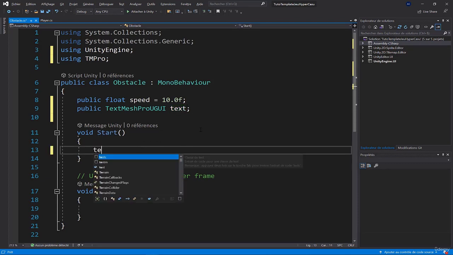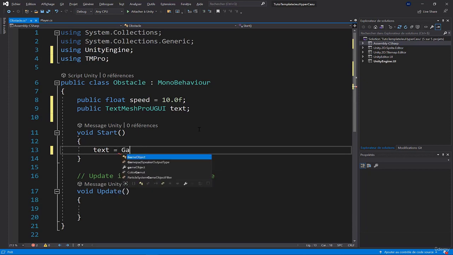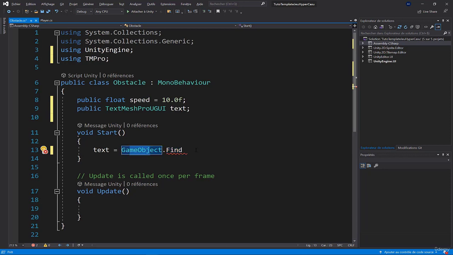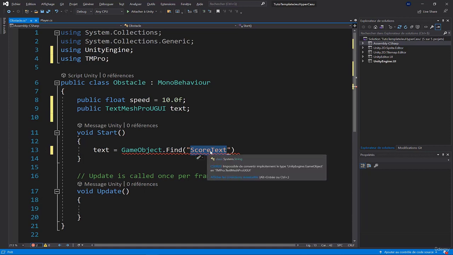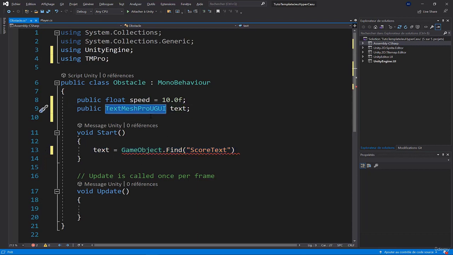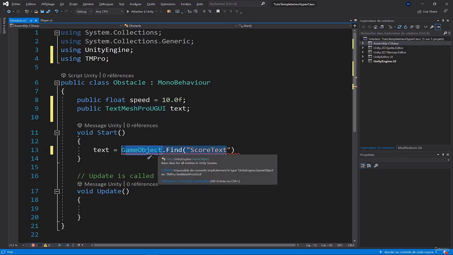I'll say that text is equal to GameObject.Find. Find will allow me to search for a game object that is present on the scene. In brackets and in quotes, I pass the name of the object I'm looking for. That's why you have to remember the name you gave, because it's exactly this name that you have to put here to search for this object by its name. This function retrieves a game object, except that text is of type TextMeshProUGUI. So I get an error: I'm told that I can't convert.